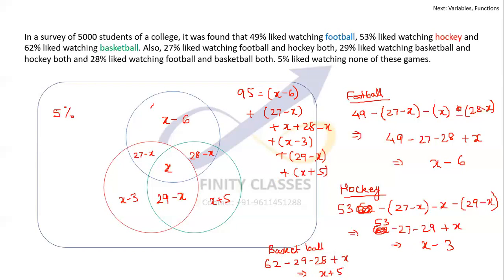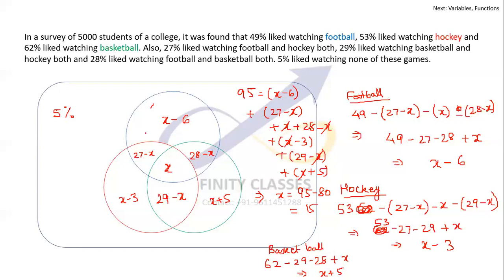Okay, you will cancel out a few x's, this and this gone, this and this gone, this and this gone, this x is left out. Okay, and you will calculate. So 95 is equal to this. If I add these, it will come out to be x is equal to 95 minus 80, which is 15. Okay, so x comes out to be equal to 15.